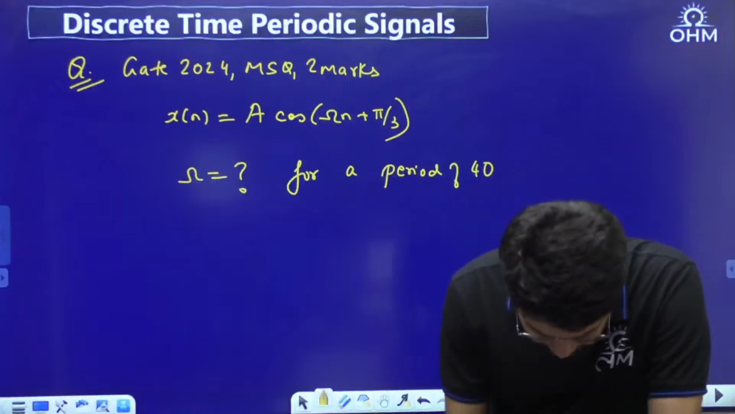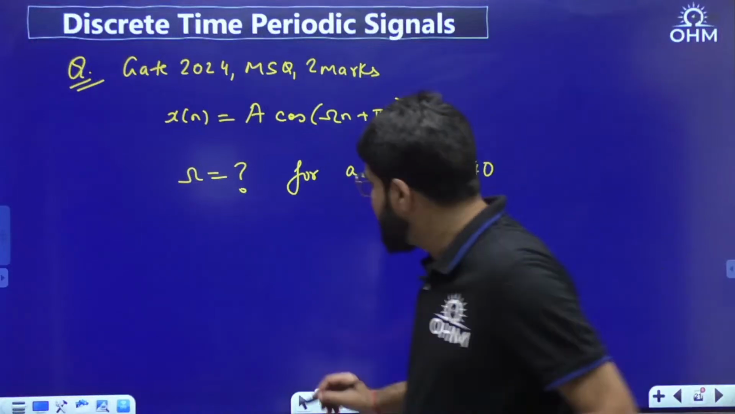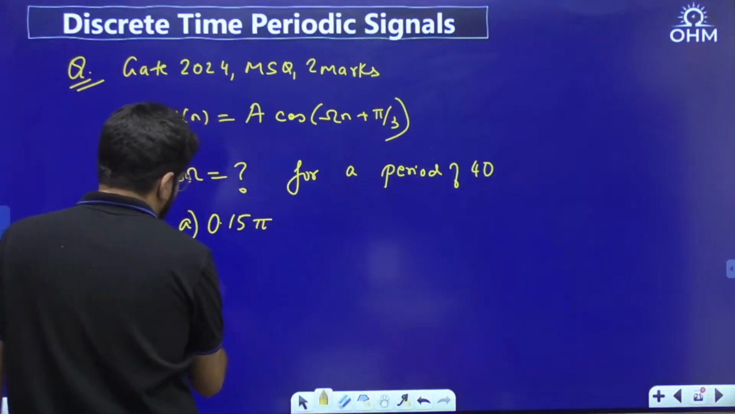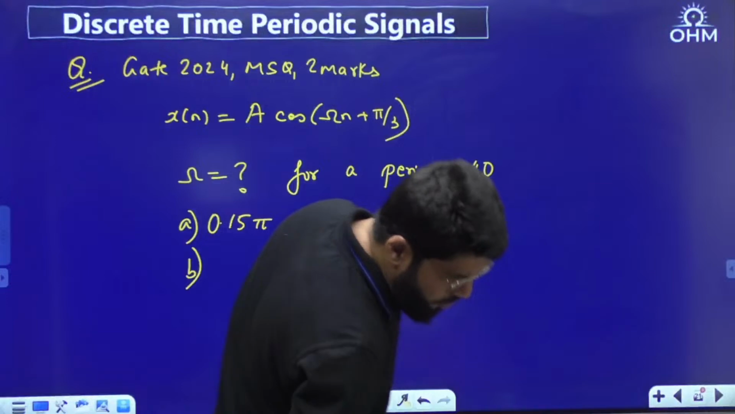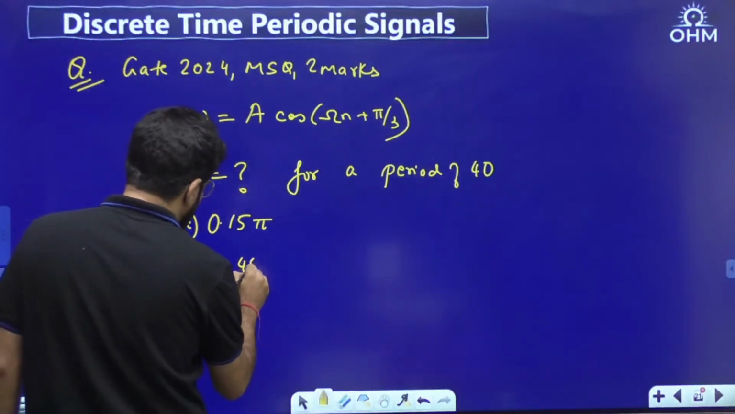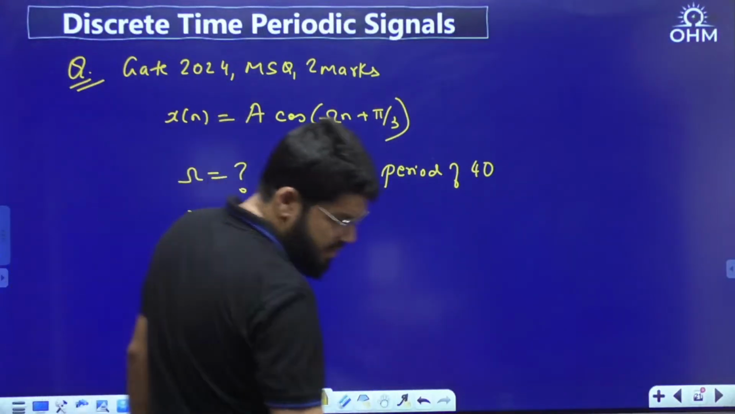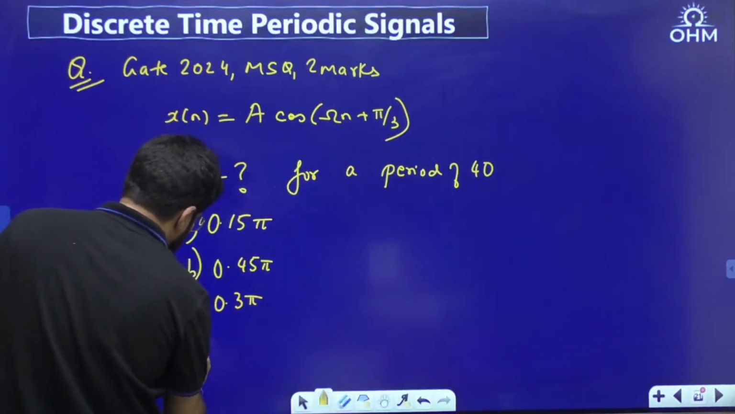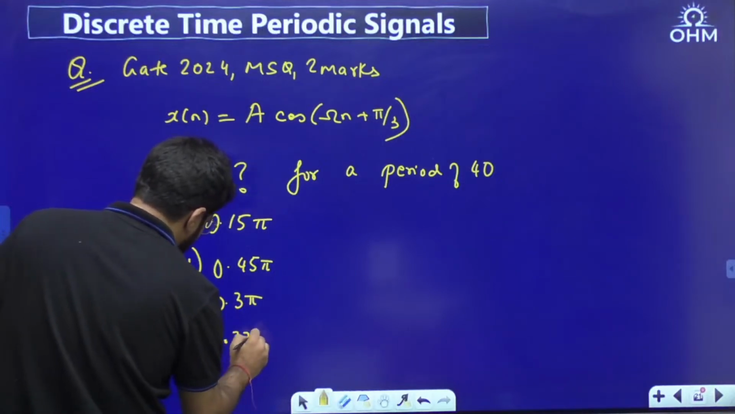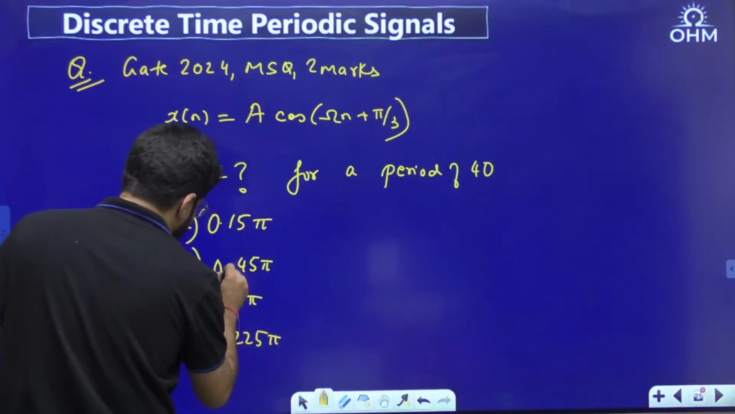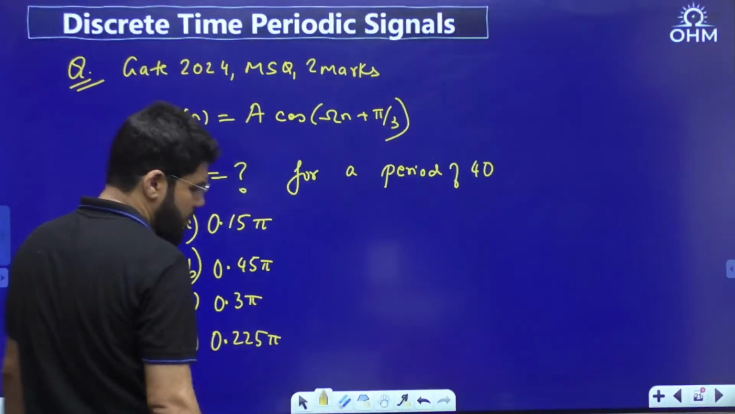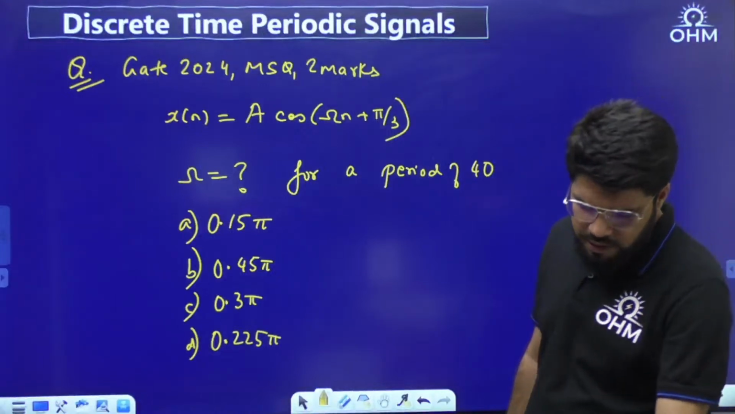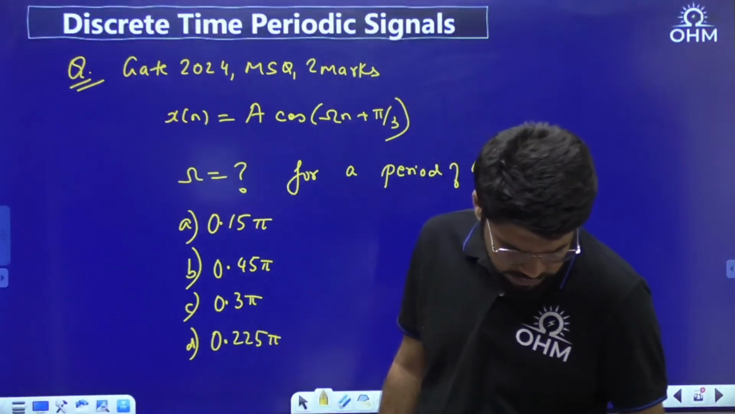MSQ question hai, so let me write down the options also for you. Option number A, 0.15 pi. Option number B, 0.45 pi. Option number C, 0.3 pi. Option number D, 0.225 pi. These are the four options given to you. Correct, dear?